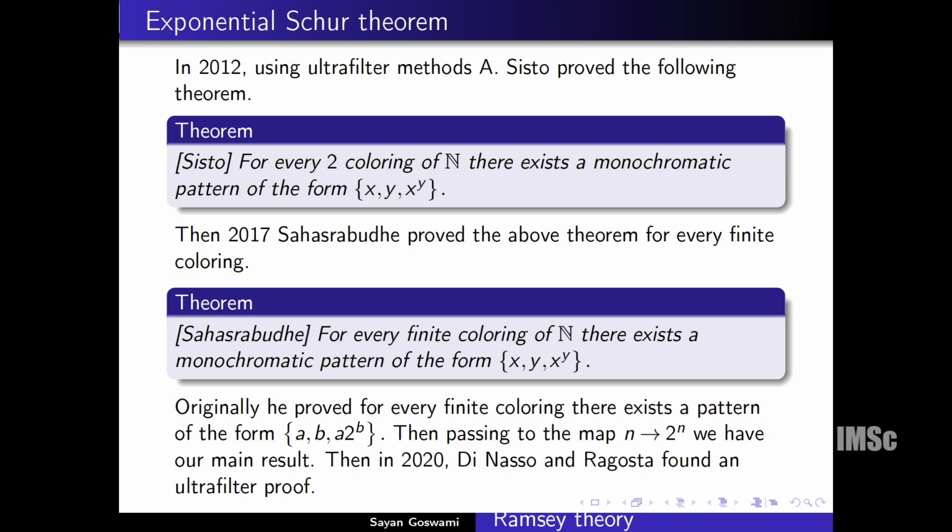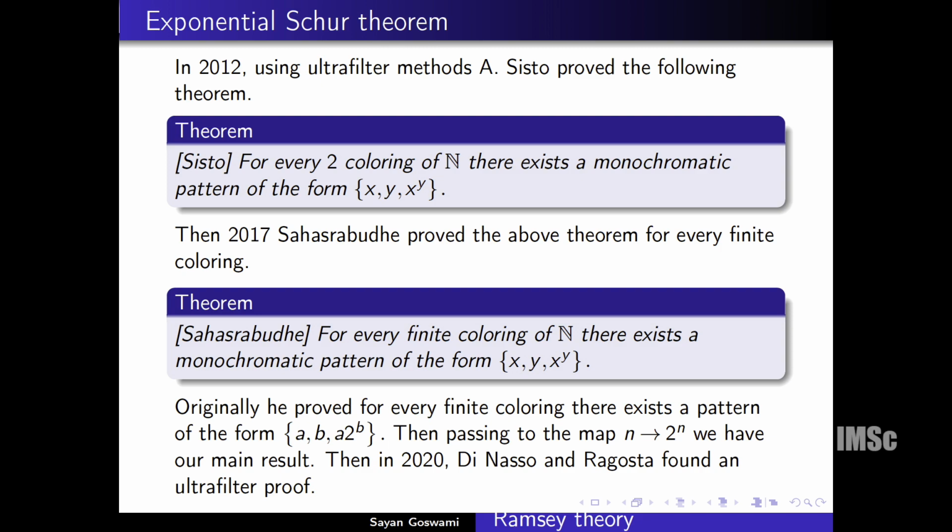Now the exponential Schur theorem. This branch was developed in 2012 when Alessandro Sisto, using ultrafilter methods, proved that for every two-coloring, meaning A union A complement, so this is a two-coloring, of N, there exists a monochromatic pattern of the form x, y, x to the power y, of course x not equal to y. Then in 2017, Julian Sahasrabudhe proved that this theorem holds for every finite coloring. It was a conjecture of Sisto, and in 2017 Sahasrabudhe proved that for every finite coloring of N, there exists a monochromatic pattern of the form x, y, x to the power y.